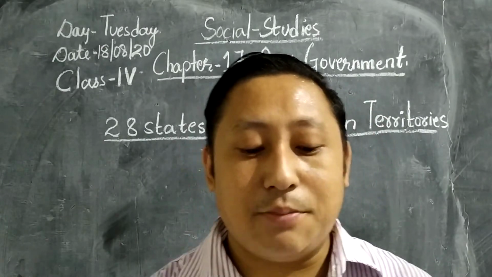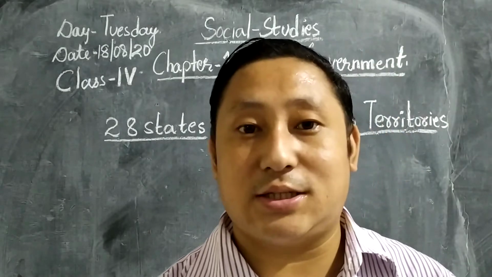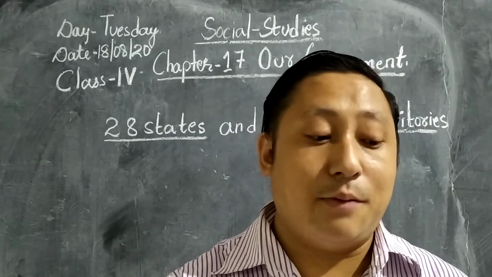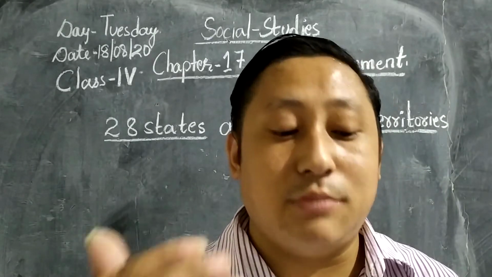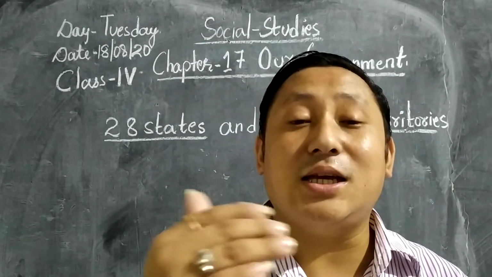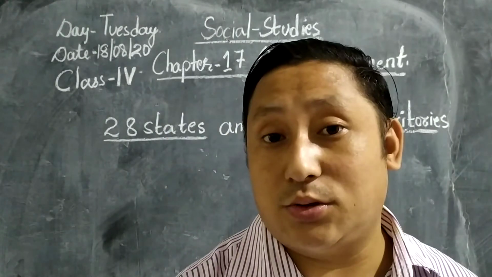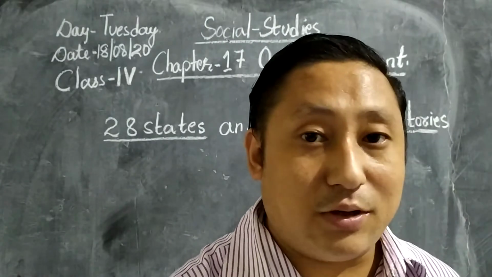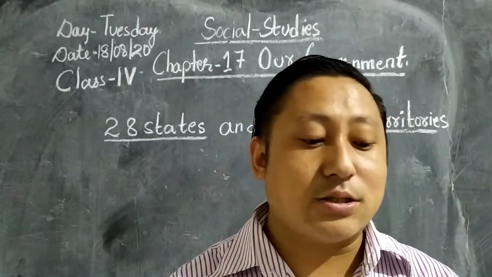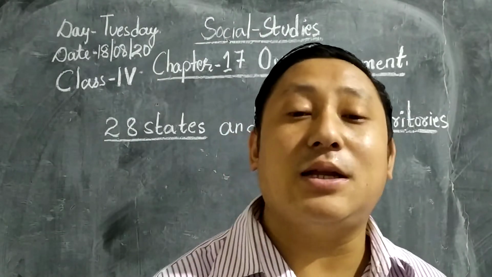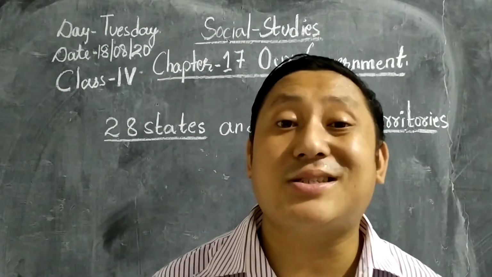So it depends upon the citizens of India. The Rajya Sabha, or the upper house, has 250 members who are elected indirectly for 6 years. Compared to the Lok Sabha, the Rajya Sabha members are elected indirectly for 6 years. How many years? 6 years. The plan is made for 5 years for each government, but the Rajya Sabha members are elected indirectly for 6 years.